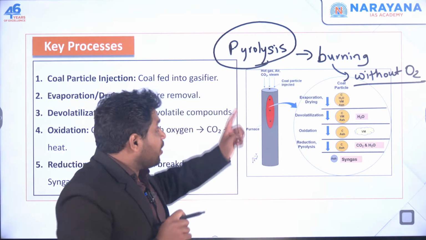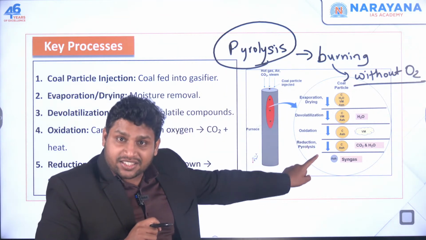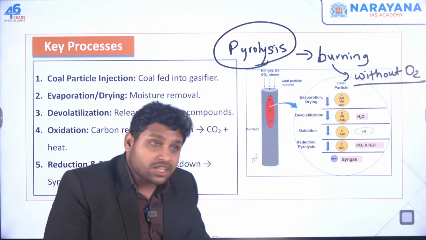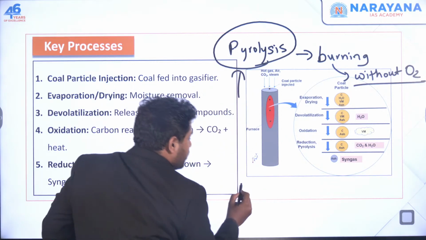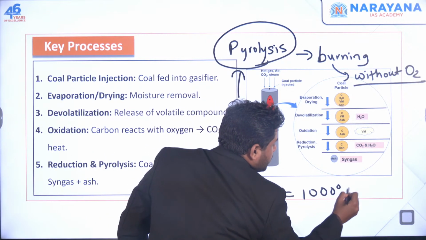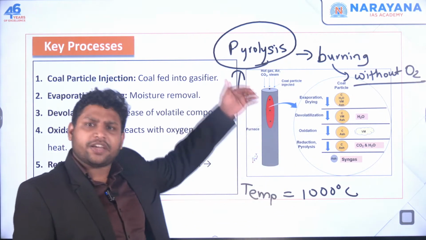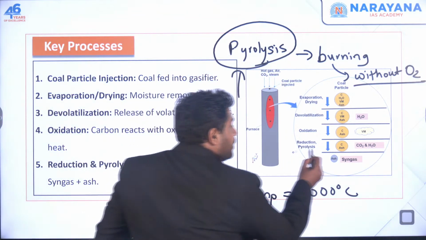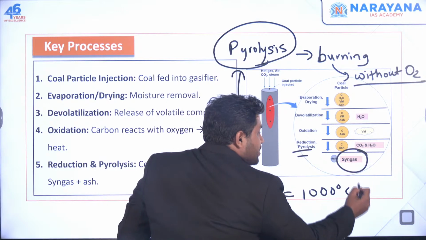Here I am saying we are burning the coal at this stage without using oxygen. When you don't use oxygen, it is called pyrolysis. And here the temperature will be very high, somewhere around 1000 degrees Celsius or something like that. This pyrolysis process will complete and at the end you get syngas.